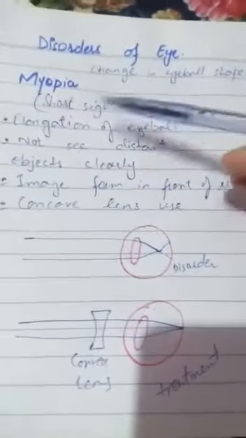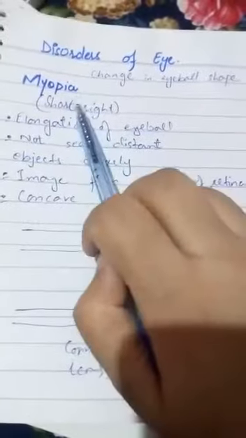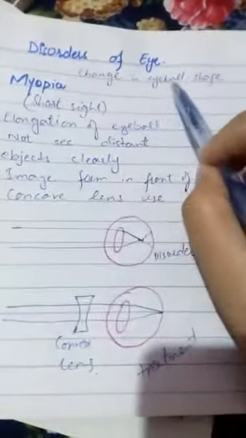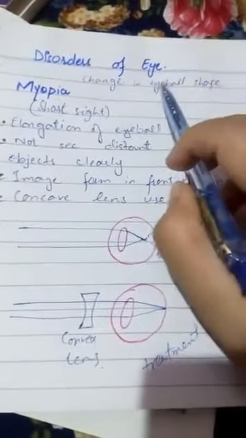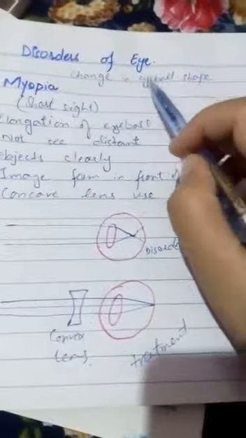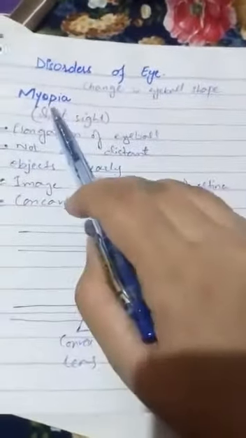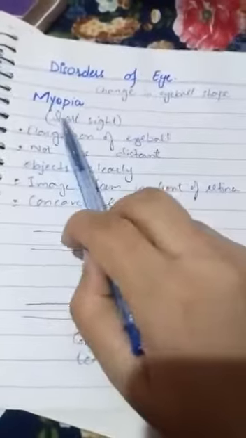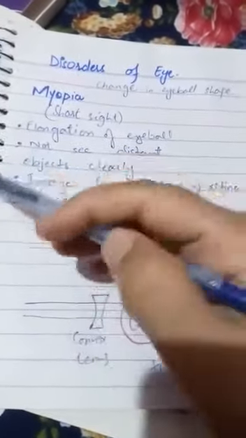Myopia is also known as short-sightedness. Yes, short sight. This is a disease in which the eyeball size increases, meaning elongation of the eyeball happens in myopia.